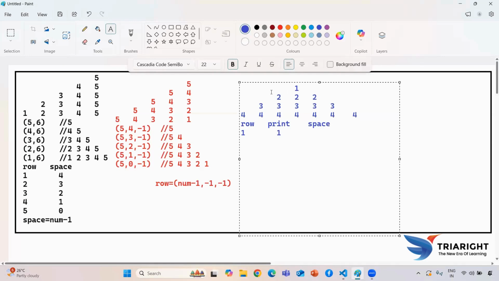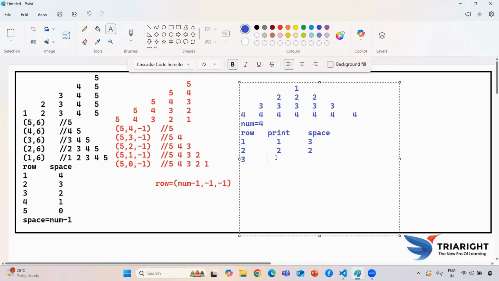If you see 1, 2, 3, so 3 spaces. Whenever my input value becomes 5, make sure that for the changing of this input also, it must work the same. Okay, now for row 2, I need to print 2, and the space will be 2. Okay, for row 3, here my number value will be 4 only.